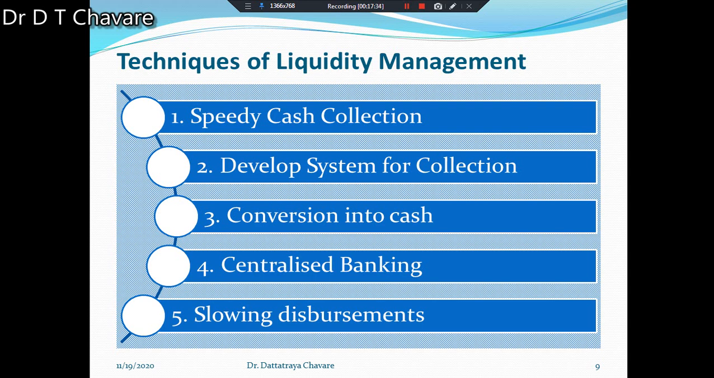Then the second technique we have to understand is developing a system for collection. The customer should be notified in advance about the credit period. Make early billing and offer discounts for early payment. Such a system for collection should be developed, and this technique is also very essential.